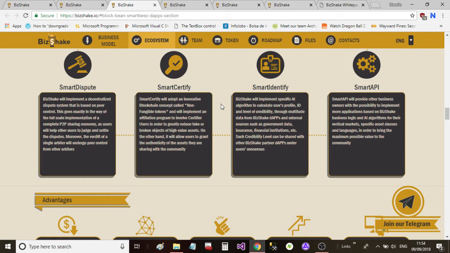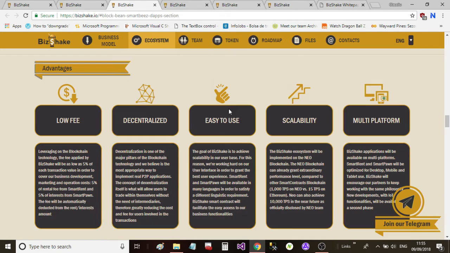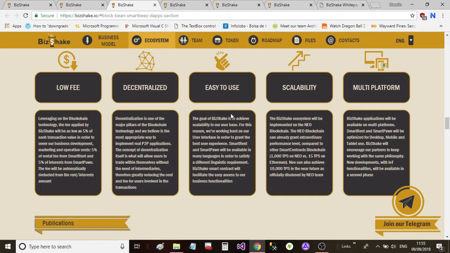Then they've got the Smart API. Smart API will provide other business owners with the possibility to implement more applications based on Bizshake business logic and AI algorithms for their vertical markets, specific assets, classes, and languages, in order to bring the maximum possible value to the community. Okay, what are the advantages? So the advantages are the low fee, okay, the decentralized system, easy to use, scalability, and multi-platform. Now I'm not going to read through every part of this, so we're going to move on to the next one because we've got quite a bit to cover.